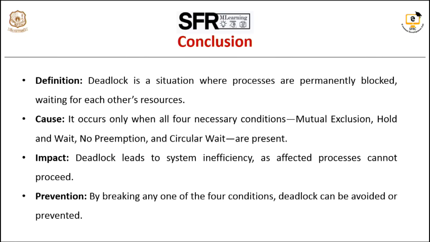So, conclusion. Deadlock is a situation where processes are permanently blocked waiting for each other's resources. Cause: it occurs only when all four necessary conditions, which are mutual exclusion, hold and wait, no preemption and circular wait, are present. The impact of deadlock is that it leads to system inefficiency and the affected processes cannot proceed. How to prevent it: by breaking any one of the four conditions, deadlock can be avoided and prevented.